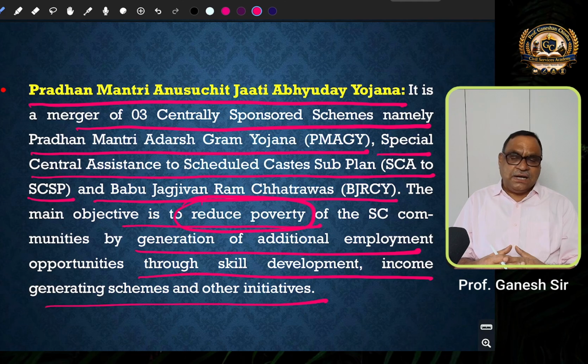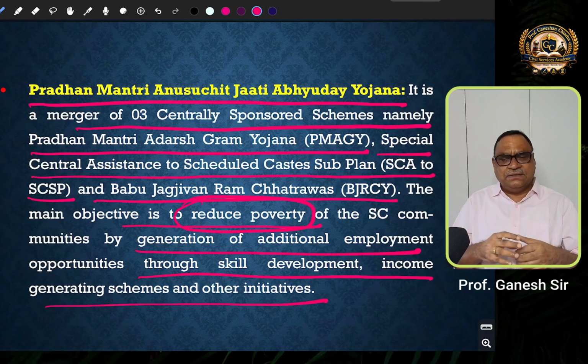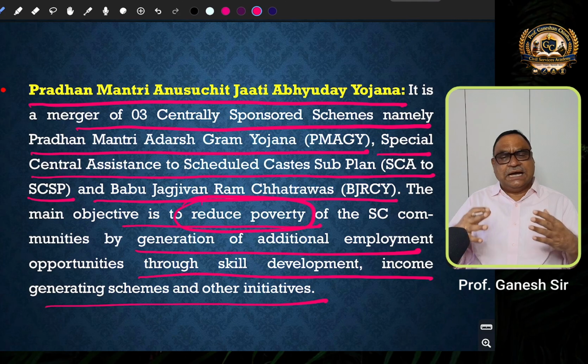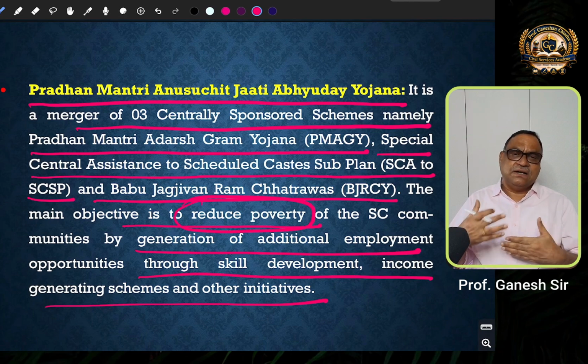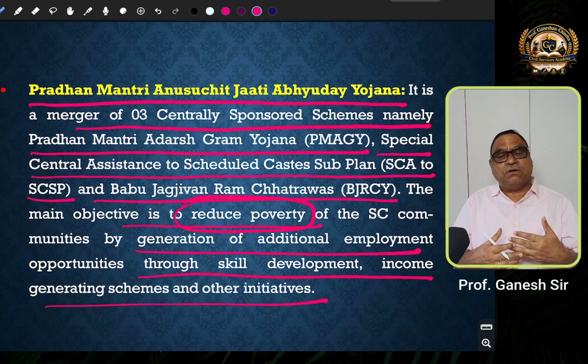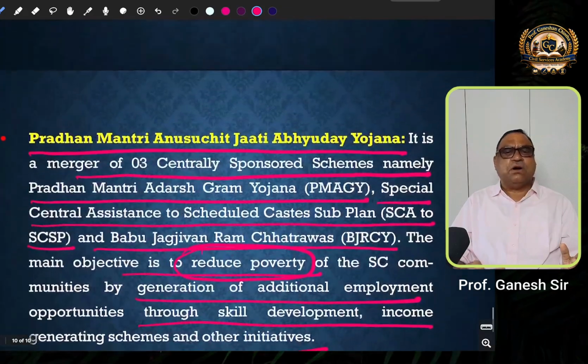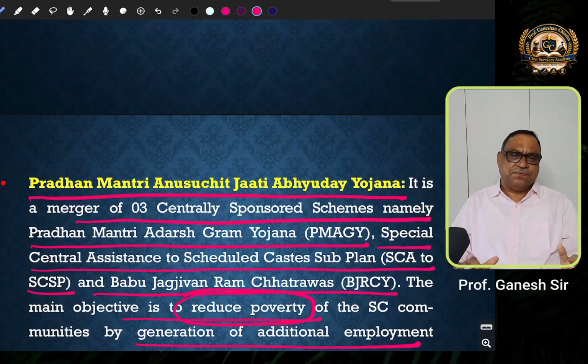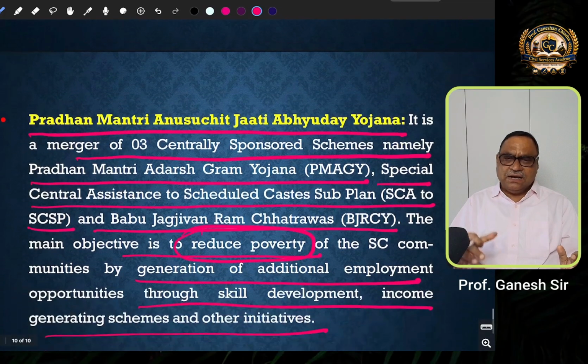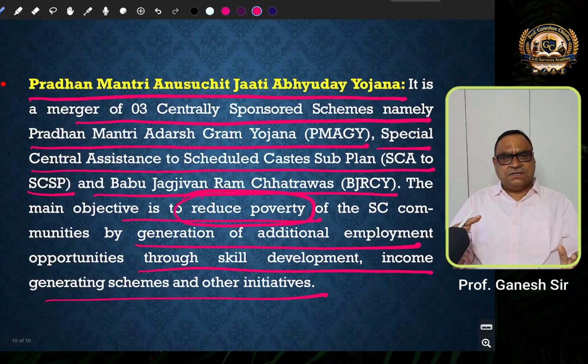Today, large number of educated people from scheduled castes are actively participating in social, economic, and political life of the society, and they are able to improve their quality of life, and they are contributing for national development. All these are advantages, all these are the social and economic implications of these welfare schemes. So these are certain important points with regard to the welfare schemes related to scheduled castes. And in another lecture, I will discuss the welfare schemes meant for scheduled tribes in India. Thank you.